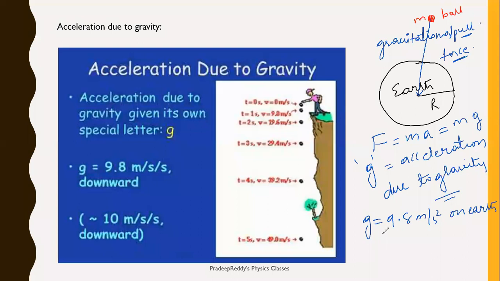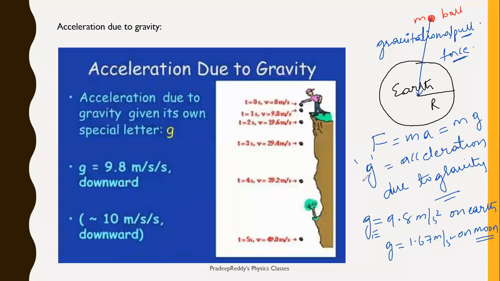This is fixed value. This is acceleration due to gravity on Earth. Similarly, acceleration due to gravity is equal to 1.67 meter per second square on Moon. Right? So therefore, planet to planet acceleration due to gravity varies. From one planet to another planet, acceleration due to gravity changes. Therefore, the pull of that particular planet depends upon g value.